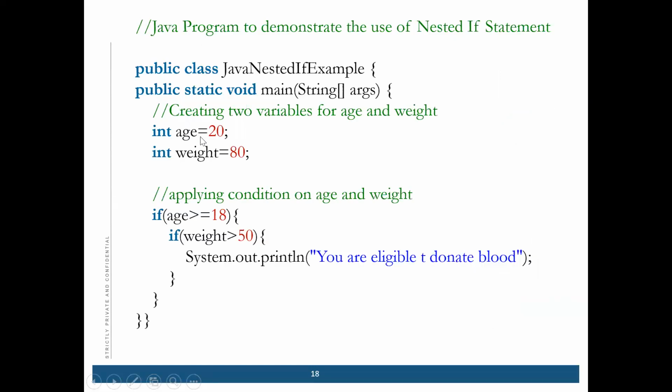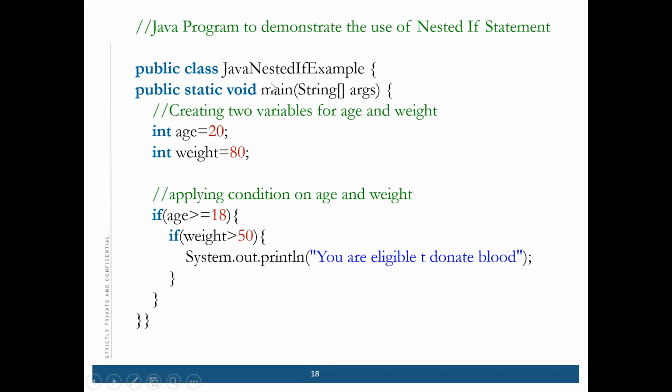I'm telling you an example. Suppose you want to donate blood. For that you need two conditions: age should be greater than 18 and weight should be above 50. Suppose you have given the age and weight. If both the things are greater, then only you are eligible for donating blood. You are checking both the conditions and then only you can enter into that block.